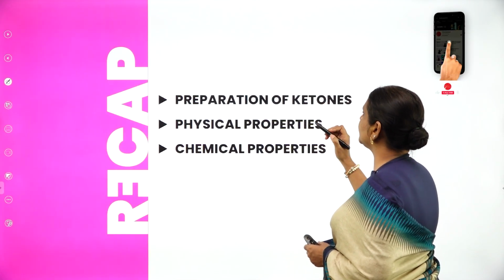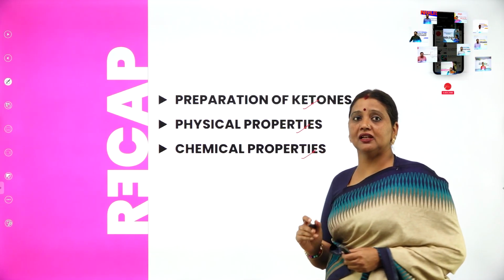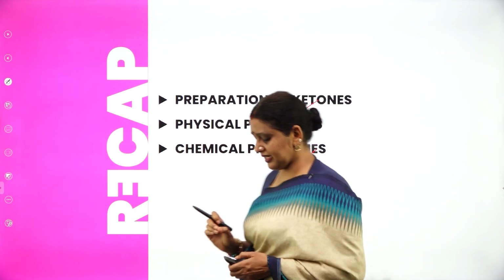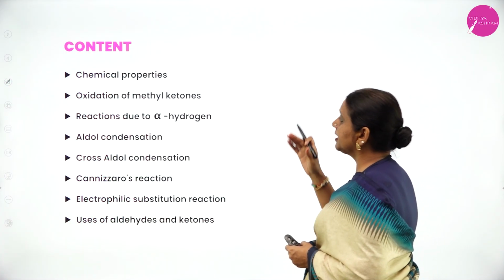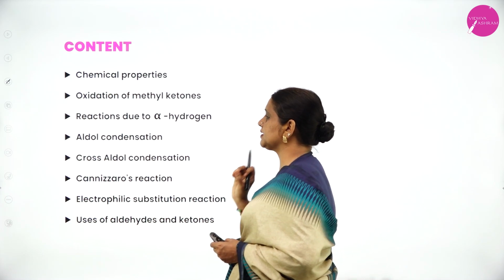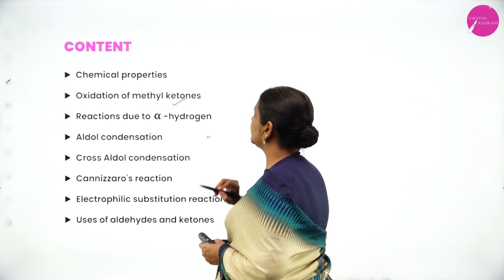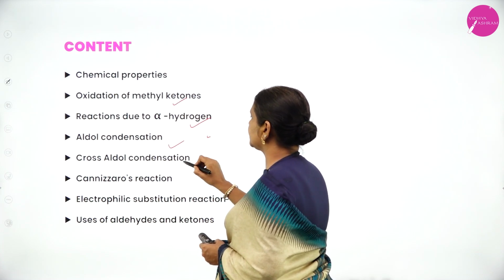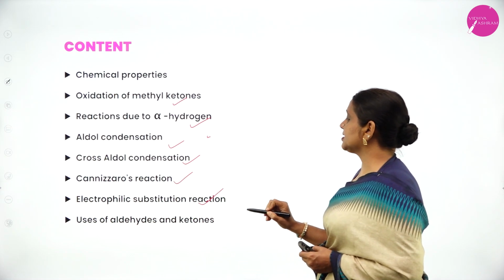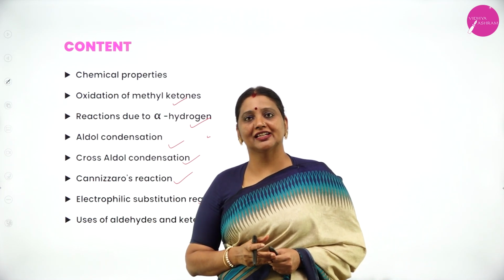In the previous session, I discussed the preparation of ketones, physical properties as well as chemical properties. In this session, I am going to discuss some of the special chemical properties of aldehydes and ketones like oxidation of methyl ketone, reaction due to alpha hydrogen, aldol condensation, cross aldol condensation, Cannizzaro reaction, and electrophilic substitution reaction. Finally, I am going to explain the uses of aldehydes and ketones.